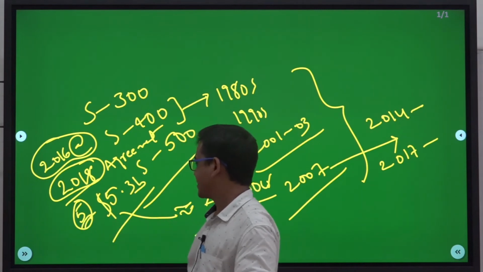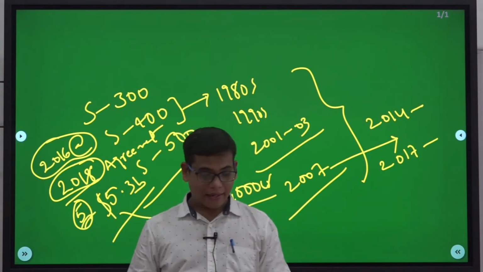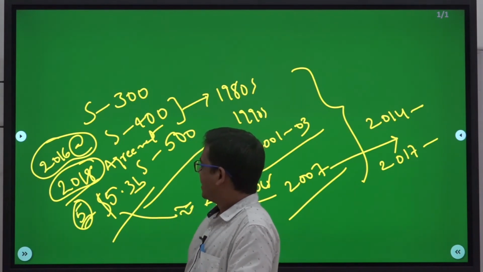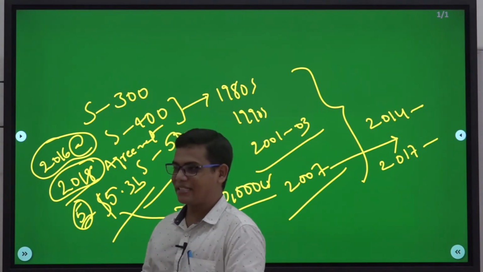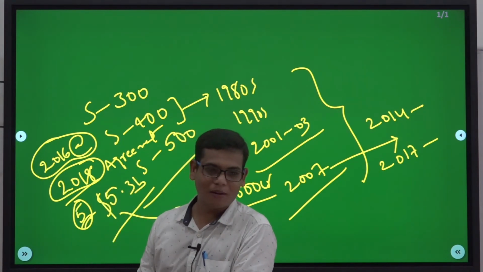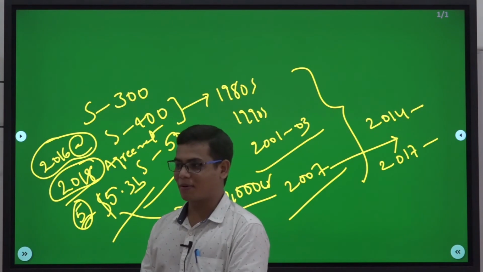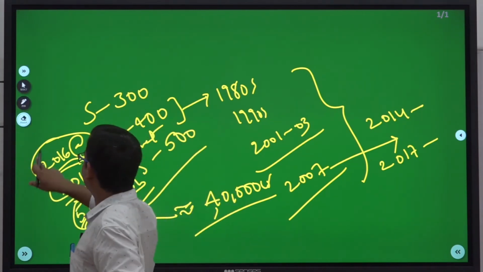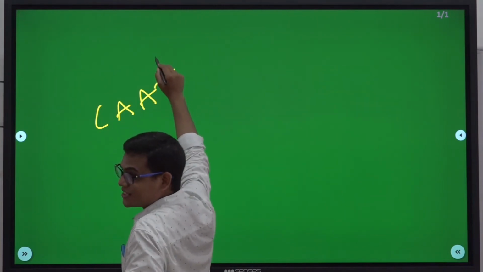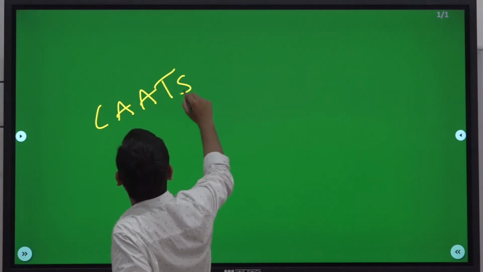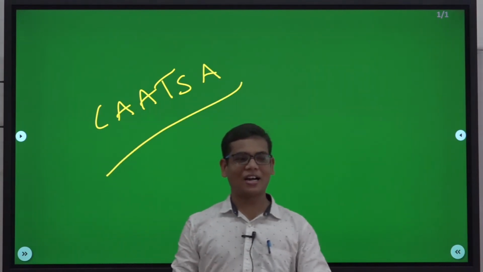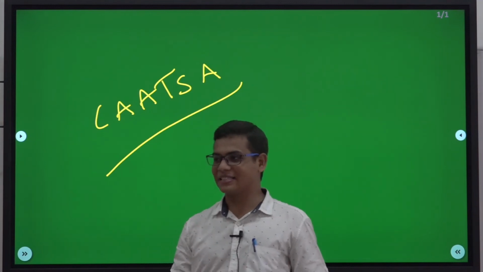So in the year 2016, 2018, this is the worth of the deal, and 5 units we are going to get. Now, we have purchased it, and now we are going to receive it. Now, what's the problem with this deal? Is there any problem? Yes, there is one problem, and you might be aware of that problem. That problem is the CAATSA problem. So what is this CAATSA? Countering America's Adversaries Through Sanctions Act.